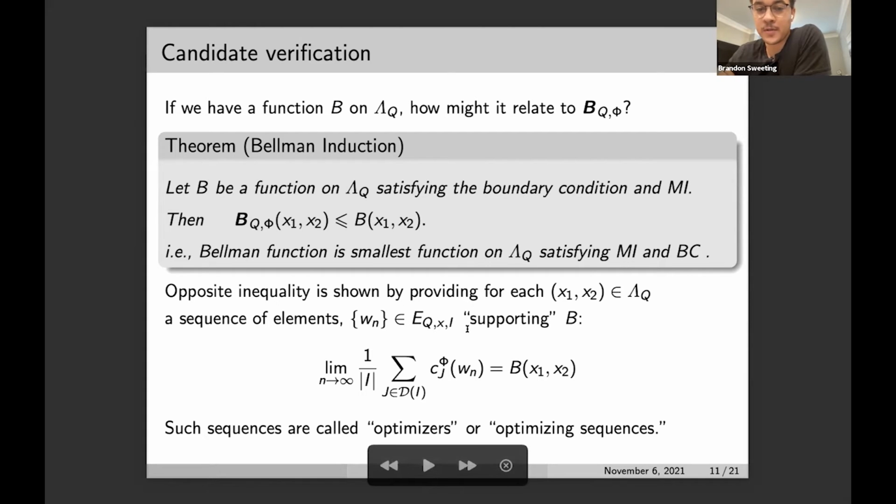So we prove the opposite inequality by providing, for each point in the Bellman domain, a sequence of admissible functions, so functions of the corresponding class, that support the value of this candidate function, right? That is to say, such that the limit of that expression in the definition of the Bellman function tends, for these functions in the sequence, to the value of that candidate at that point. So we call such sequences optimizers or optimizing sequences.